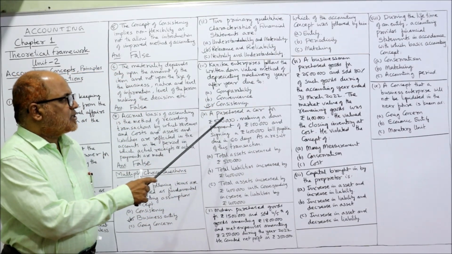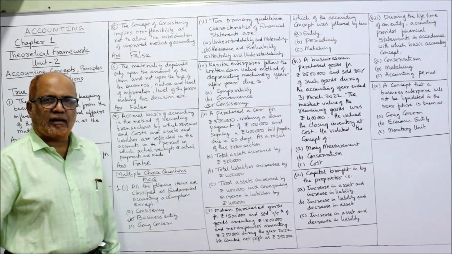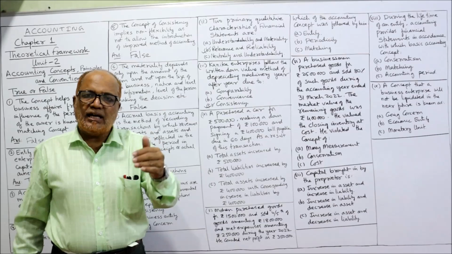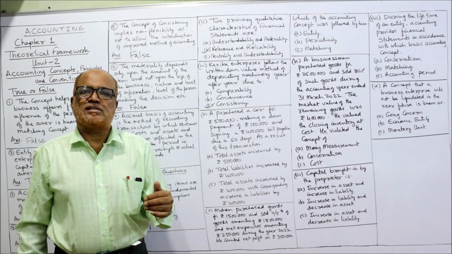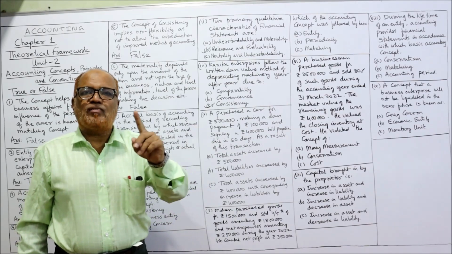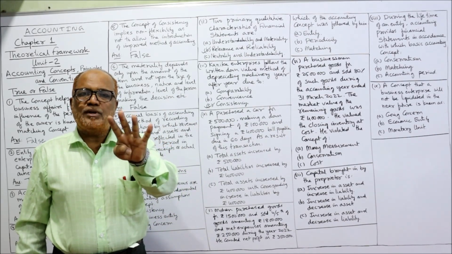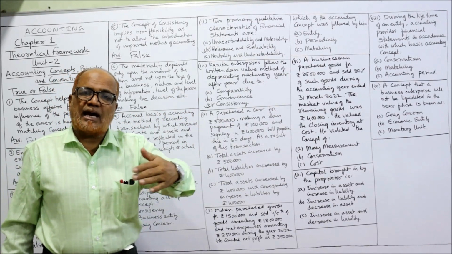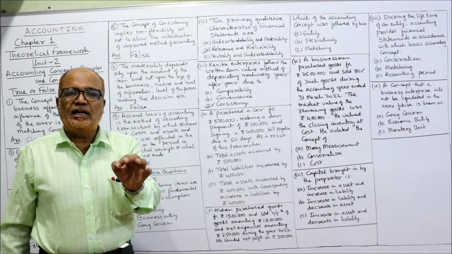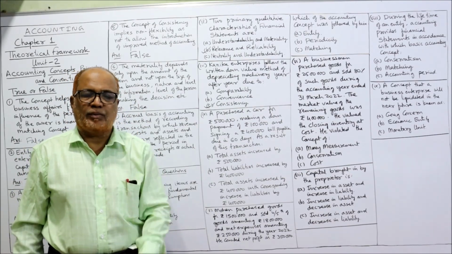Next, A purchased a car for rupees 5 lakh, making a down payment of 1 lakh. That means business is getting a car of rupees 5 lakh. Car is a non-current asset, fixed asset. And the payment made is 1 lakh. So cash is going out 1 lakh. So we can say 5 lakh rupees car is coming and 1 lakh rupees cash is going. So net increase in assets 4 lakh. Asset side 4 lakh rupees.